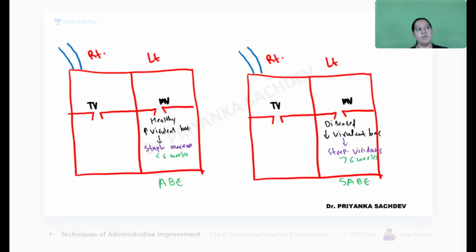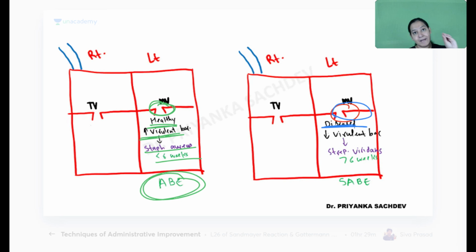What is ABE and SABE? Imagine a person who is healthy, the valves are healthy, the mitral valve is healthy. If you want to cause destruction of healthy valves, you require a highly virulent bacteria, for example Staph aureus. The virulent bacteria will cause destruction of the valve very fast, acutely, in less than 6 weeks. It is known as ABE. And if the valves are previously diseased, having some mitral regurgitation or mitral stenosis, then a low virulent bacteria will also work to cause the vegetations. Low virulent bacteria like Streptococcus viridans will take more than 6 weeks. It is known as SABE.